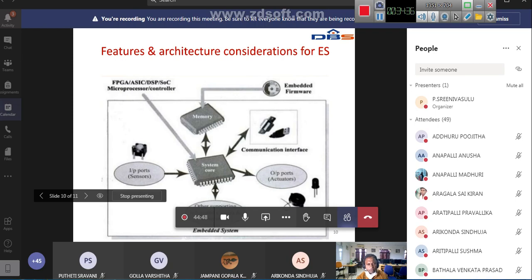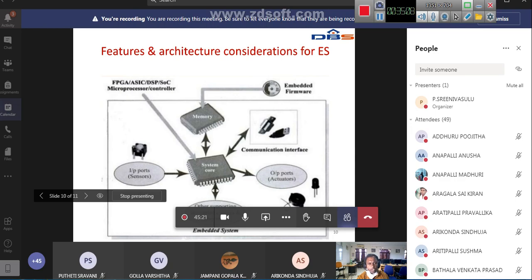It is a kind of device on which you can design a new system. There are field programmable gate arrays, application specific integrated circuits (ASICs), DSPs (digital signal processors), system on chip, microcontroller, microprocessor; it can be anything. This is the system core.